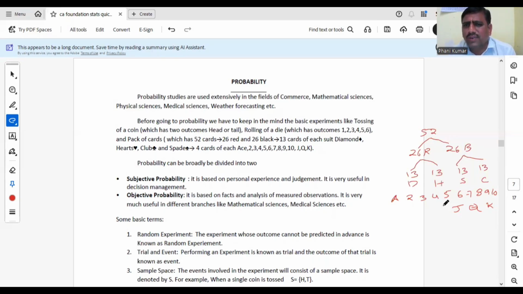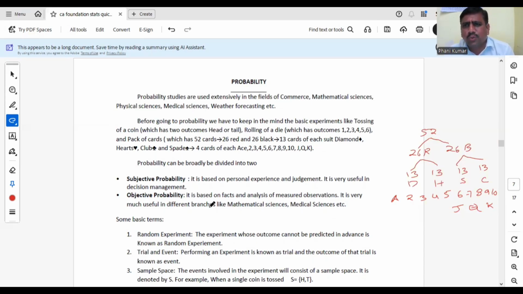That means how many kings will we have? 4 kings. In a set, 4 kings will be there, 4 jacks will be there, 4 aces, 4 twos, 4 threes like that, 4 13s, 52. Okay? Please remember the structure of the cards. Here, jack, queen and king, these 3 cards are known as face cards. Okay, face cards. So now probability is divided into 2 parts, subjective probability and objective probability.